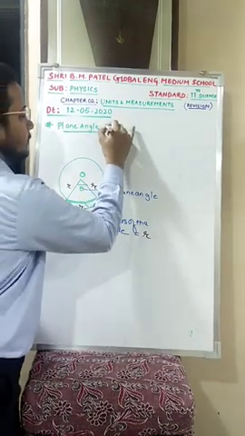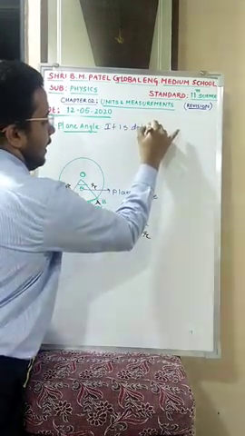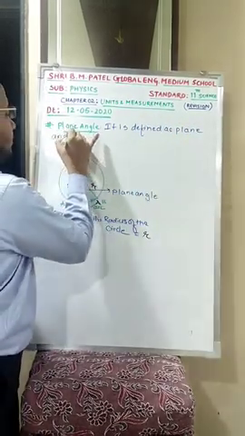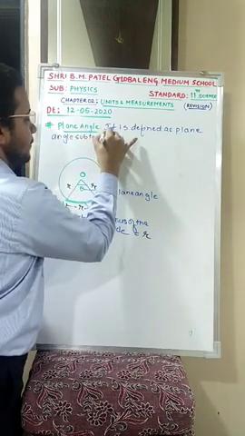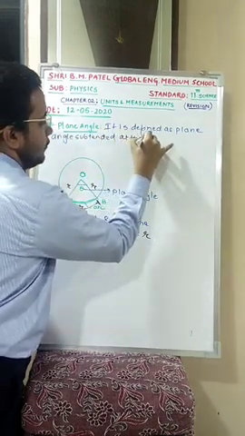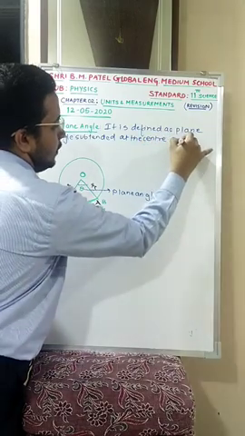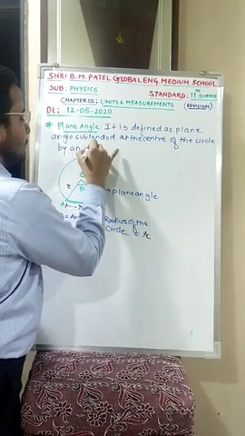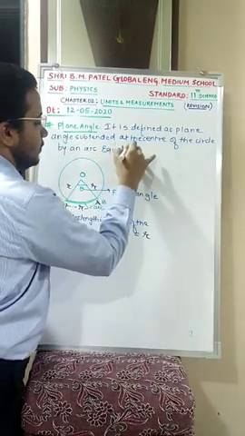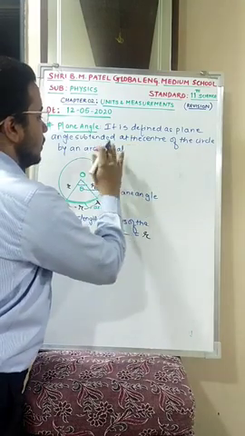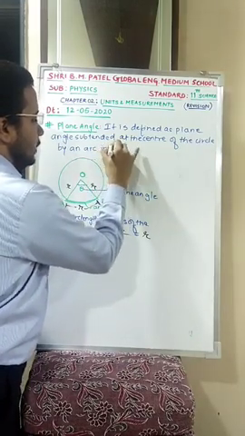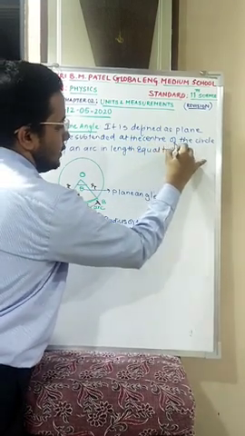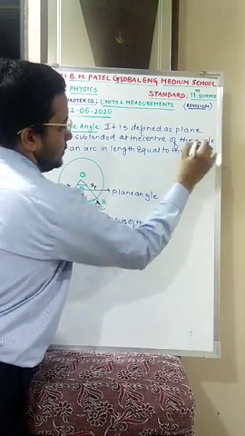So we can define plane angle as: the plane angle subtended at the center of the circle by an arc in length equal to the radius of the circle. Is this clear?